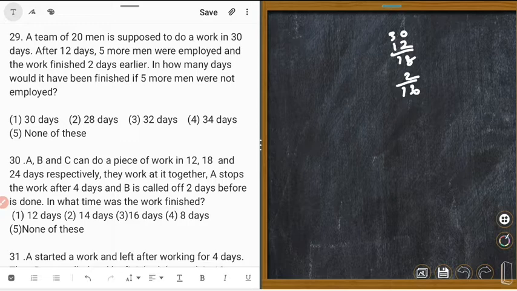Could you understand? That means 20 men in 16 days completed the work.